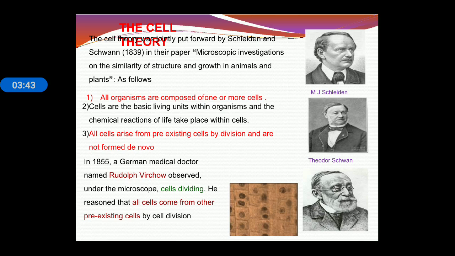This statement was given by Rudolf Virchow, and he proposed the line omnis cellula e cellula, which means that all cells arise from pre-existing cells. So Schleiden and Schwann proposed a basic cell theory, and this cell theory was modified by Rudolf Virchow.